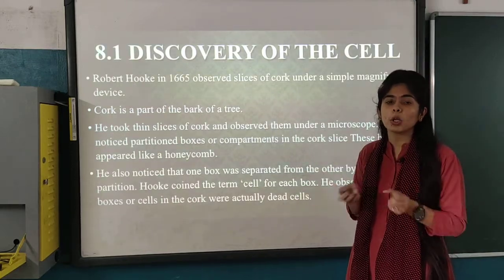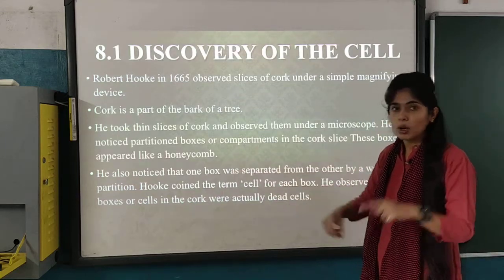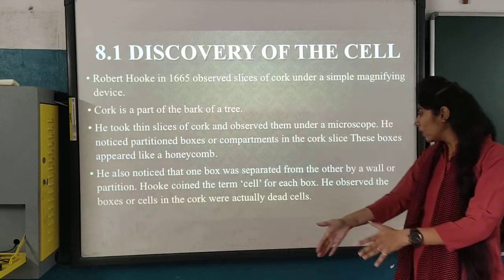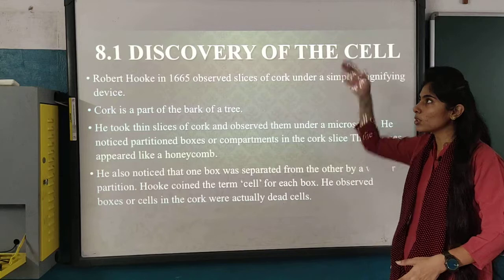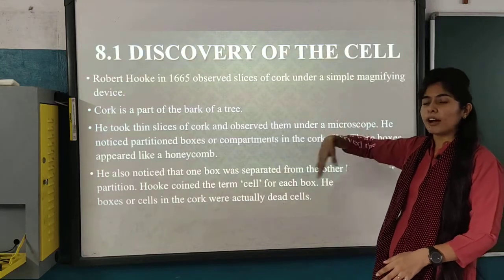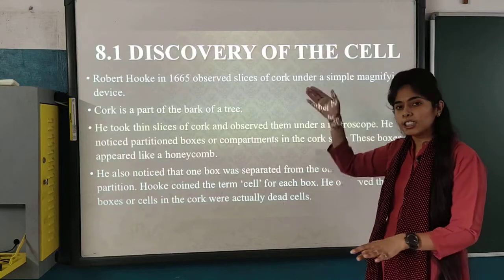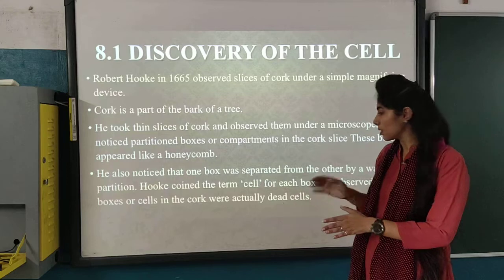He also noticed that one box was separated from another by a wall or a partition. Suppose this is a wall, after that the new room starts. In the same way, after the partition the other cell starts.